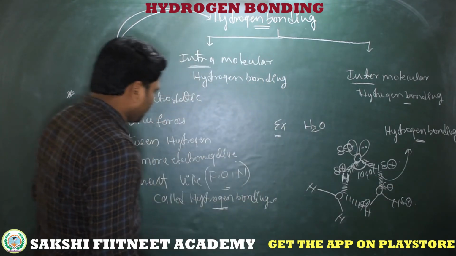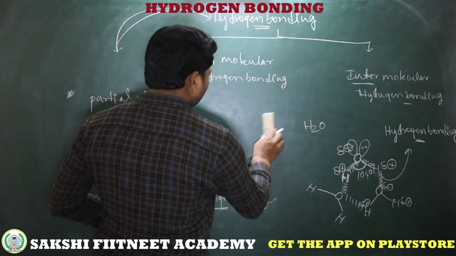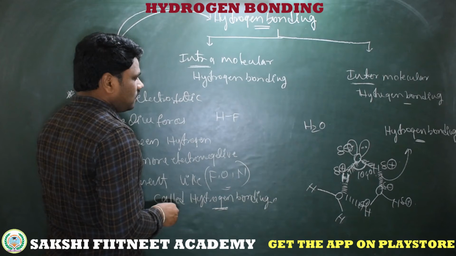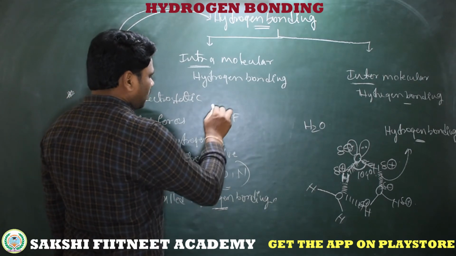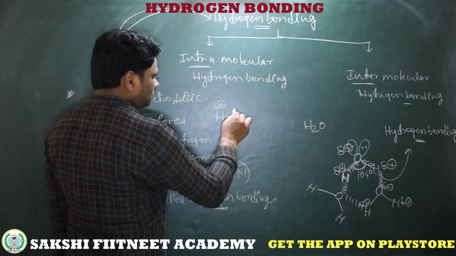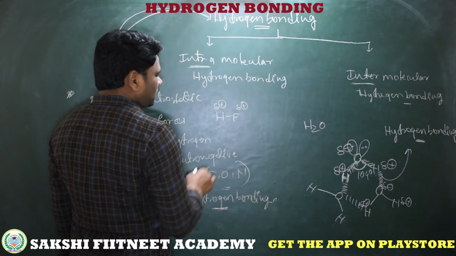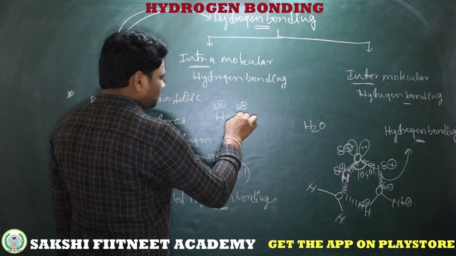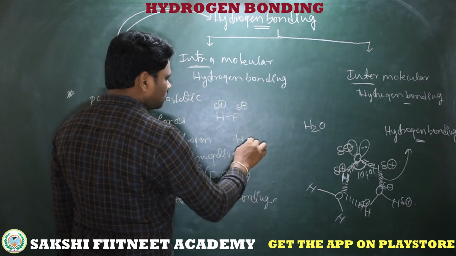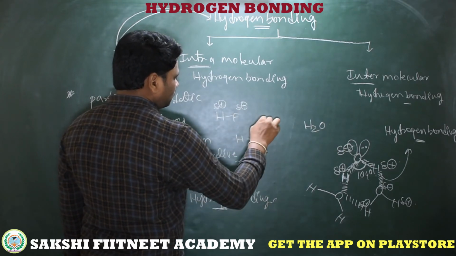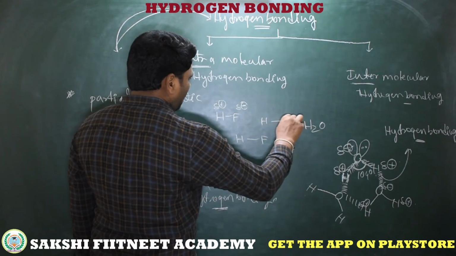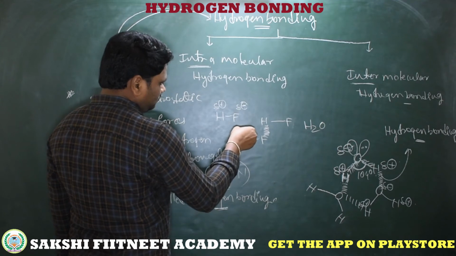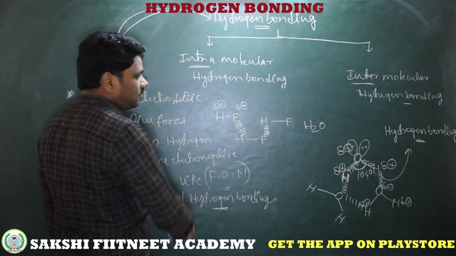Here I am taking another example, that is hydrogen fluoride. Hydrogen is less electronegative and gets partially positive, and fluorine is more electronegative and gets partially negative. So this fluorine is going to attract the hydrogen of another molecule, and this is called hydrogen bonding.